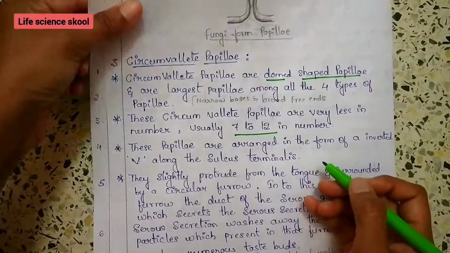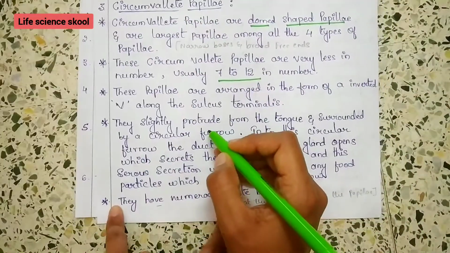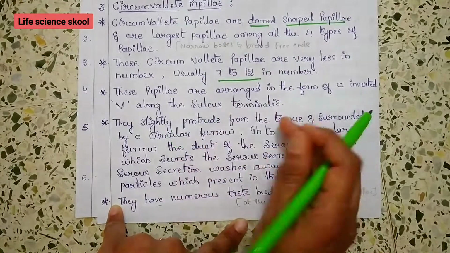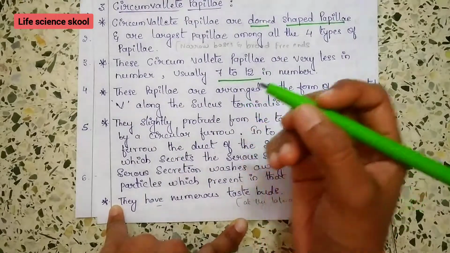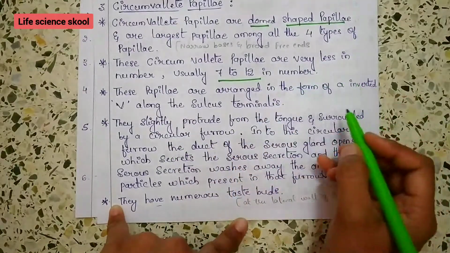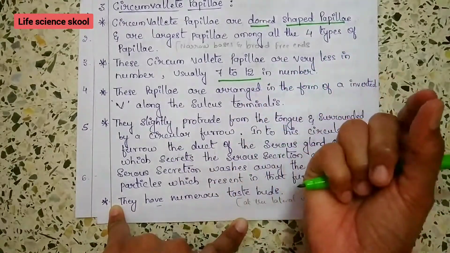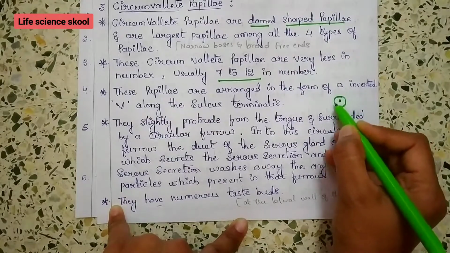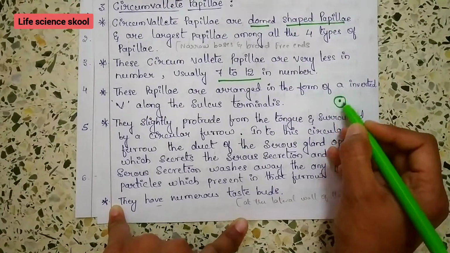Now we will move on to the next point. As I mentioned before, these are the largest papillae, and they are slightly protruded from the tongue. They are surrounded by a circular furrow. They are like a pit. They form a pit-like thing like this, surrounded by a circular furrow, or a pit, we can say.